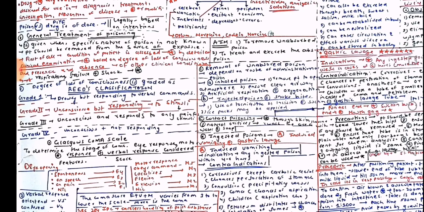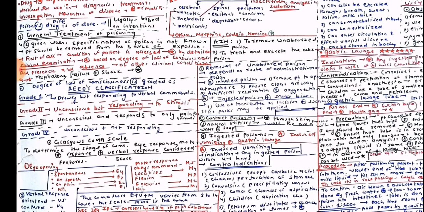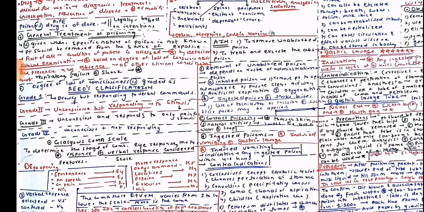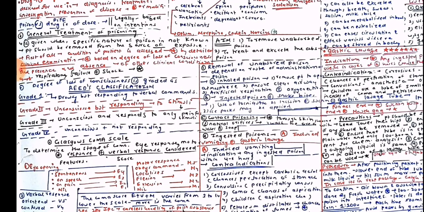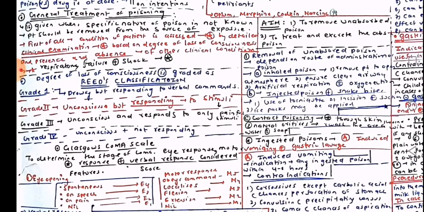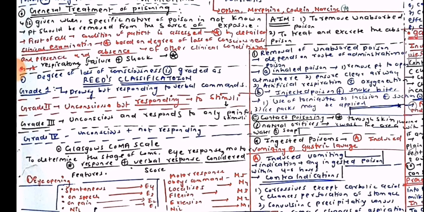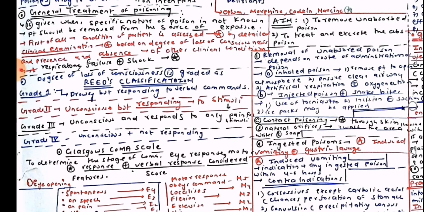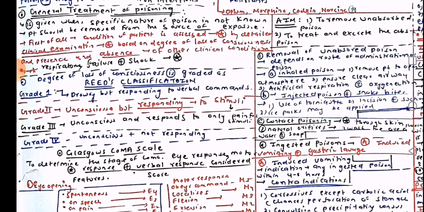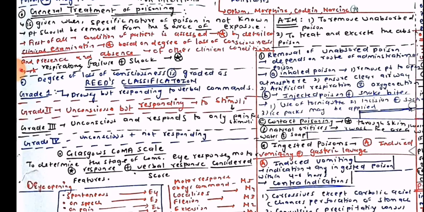Yes, so general treatment of poisoning is when the specific nature of the poison is not known. The patient should be removed from the source of the exposure. First of all, the condition of the patient is assessed by detailed clinical examination based on the degree of loss of consciousness and the presence or absence of other clinical conditions. The diagnosis and the treatment are then made.